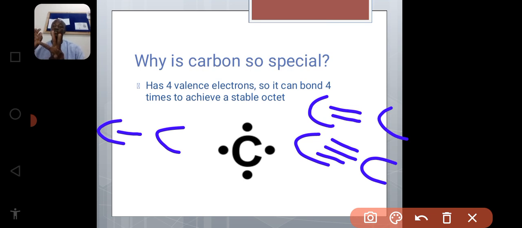One, it forms special covalent bonding due to sharing of 4 electrons, number two, it undergoes catenation, and number three, it has the potential to form single, double, or triple bond compounds. That is the three reasons why carbon is considered a main element in organic chemistry. Okay, then we are moving to the next.